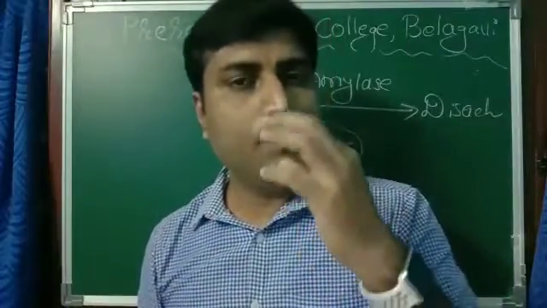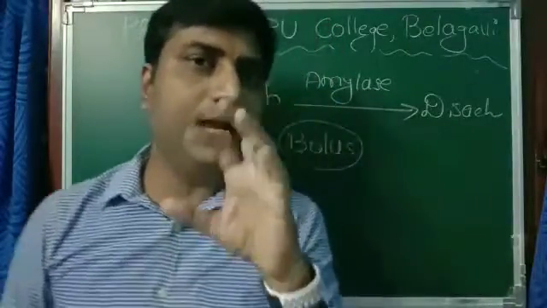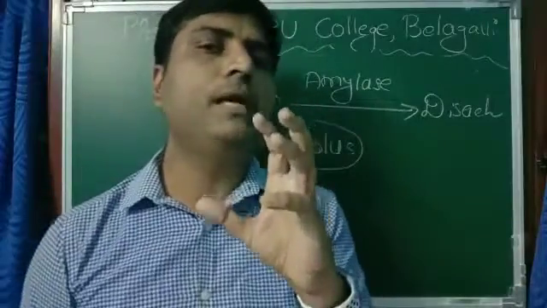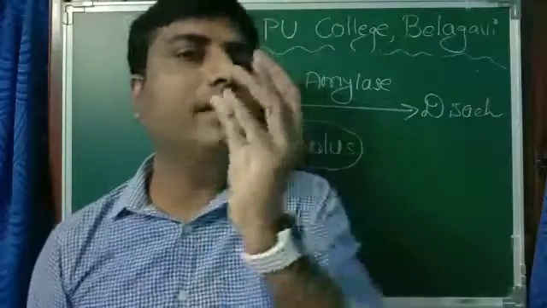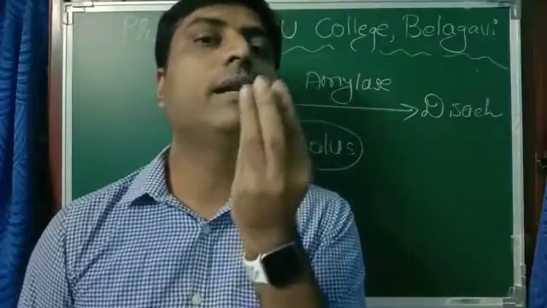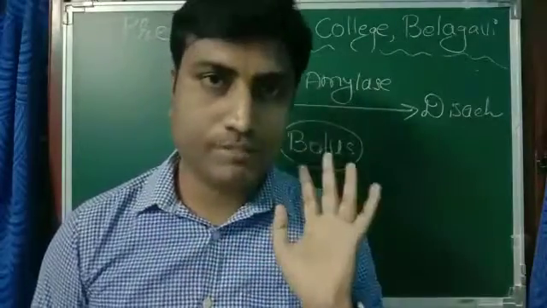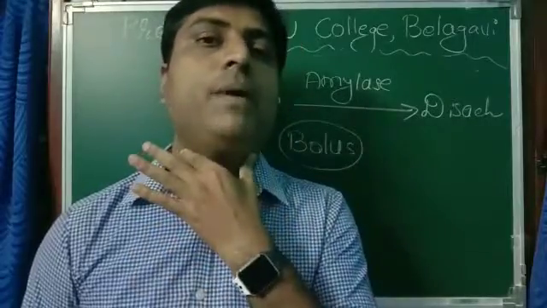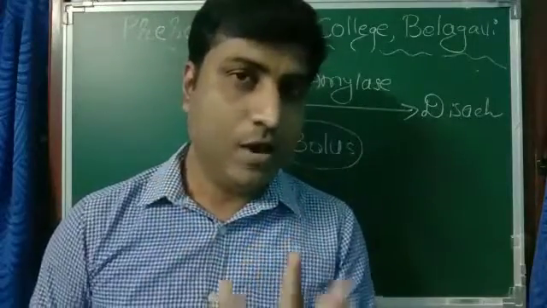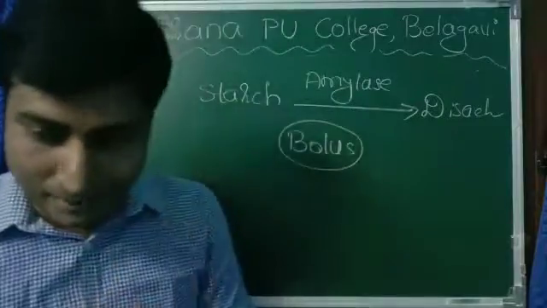When we put it into the mouth, we bite it, we chew it, and the action of saliva makes it a soft, round, ball-like thing, so that you can easily swallow it. So now we are going to swallow it. While swallowing, the next part is the pharynx. Very important things take place in our pharynx.